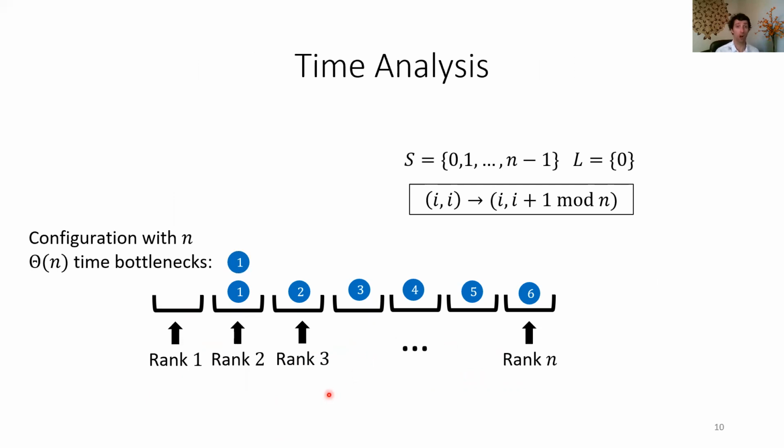Now let's think about how long this protocol takes to converge. And there's a simple configuration, which is a good lower bound for how long this protocol is going to take. And it's a configuration that has successive bottlenecks. So we have no one in state 0, so no leader left, and then 2 agents in state 1, and then all other states have a single agent. Now, this is going to take linear time for these 2 1s to meet, then linear time for the 2 2s, and so on. And in total, this will take order n squared time.